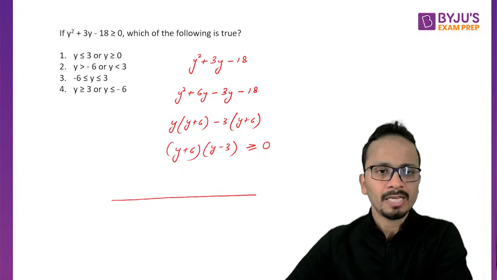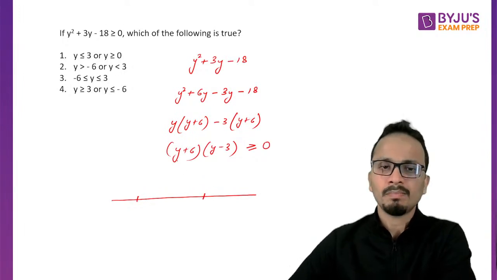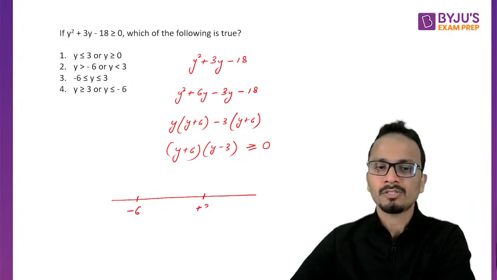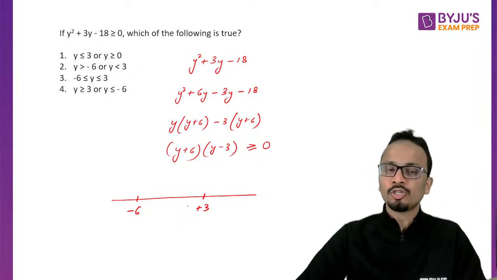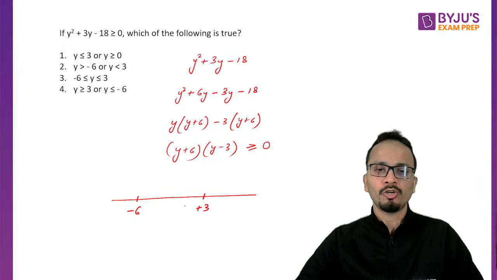हम एक number line बनाएंगे and we'll mark the points. Y plus 6 equal to 0, so y will be minus 6 and y will be plus 3. Be careful in marking these points. Minus 6 should be on the left hand side, plus 3 should be on right hand side.